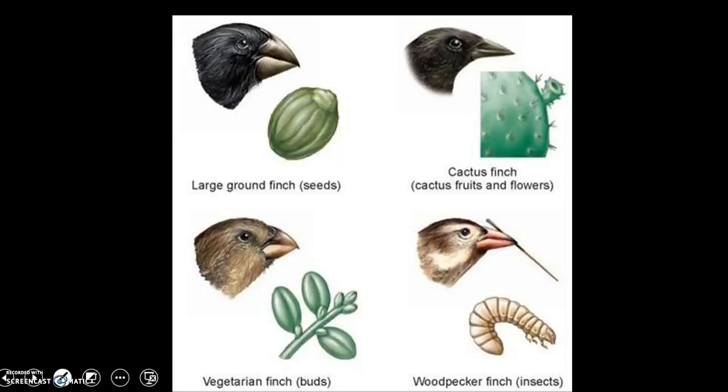There were more variations. Some of them had a beak that was useful for using tools to kind of probe and get insects out of small holes. Some of them ate buds on flowers, okay?